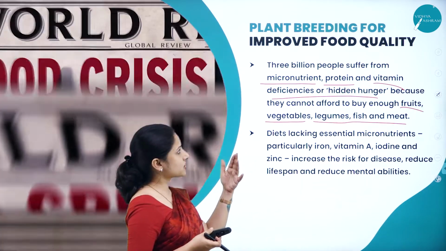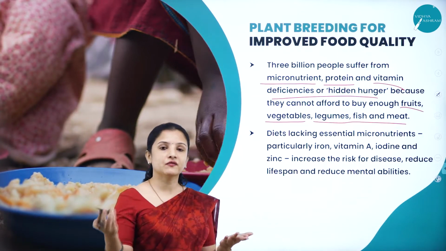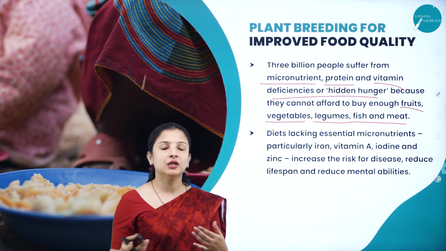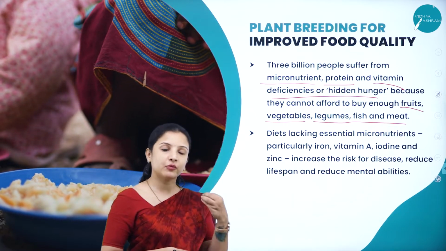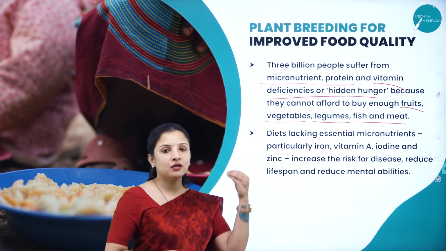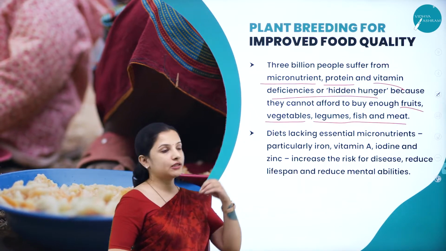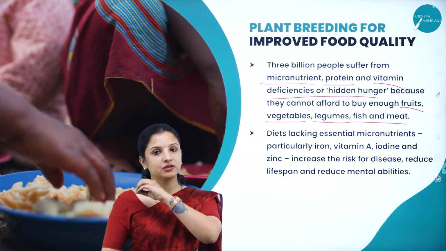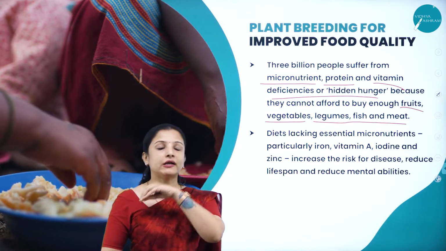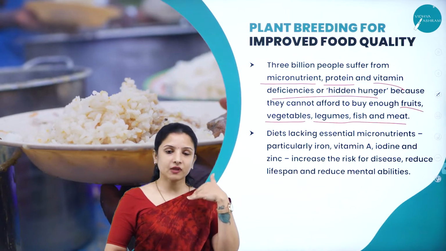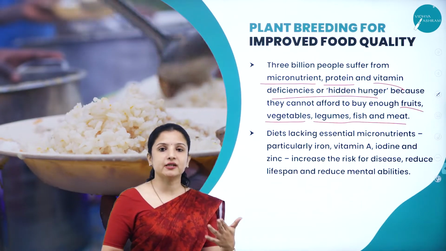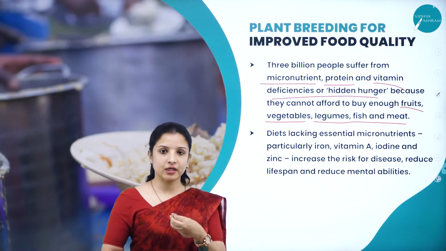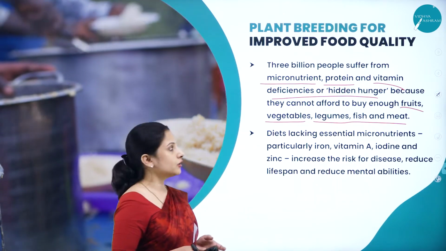In such conditions, the government can also give such grains with subsidies to the poor people. So likewise, if such hybrid varieties are created wherein minerals, vitamins, proteins and all that taken from vegetables, fruits and meat are incorporated into the cereal grains, that is rice, wheat and all that, then when malnourished people consume them, they will also get enough amount of the nutrients.